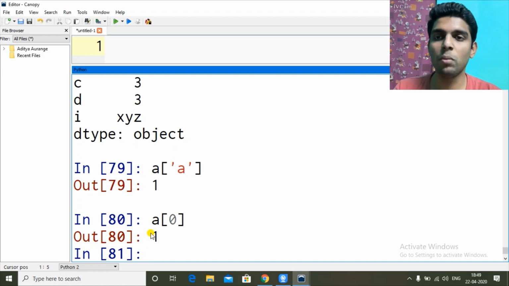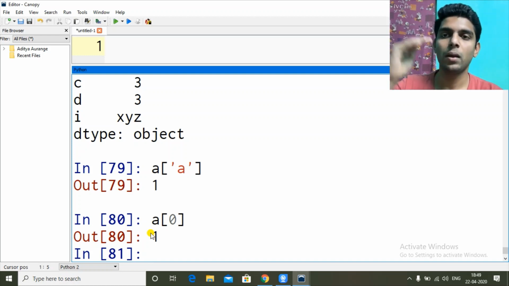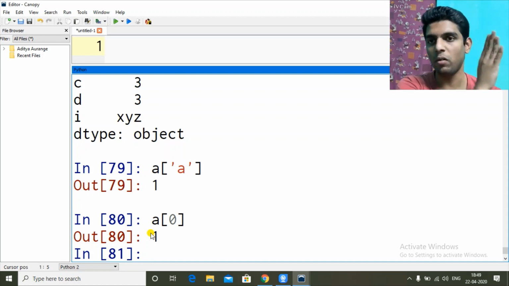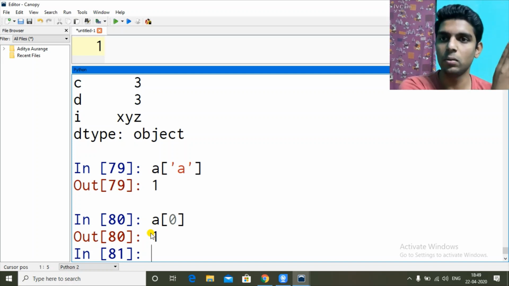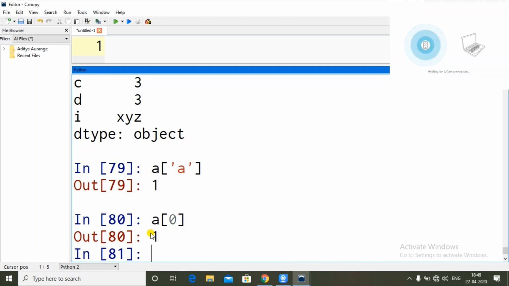So when I give a numeric value, it looks for that number of value. So 22, the 22nd value. Actually the 23rd value, because indexing starts with 0, so 0, 1, 2, 3, and 22 means the 23rd value. But I only have 6 values, so it gave me an error.